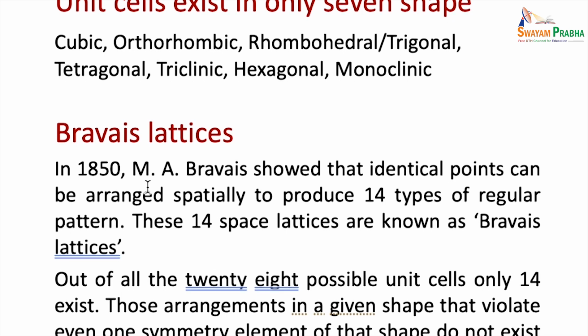In 1850, M.A. Bravais showed that identical points can be arranged spatially to produce 14 types of regular pattern. These 14 space lattices are known as Bravais lattices. Please understand that there can be 28 possible unit cells, but only 14 exist. So those arrangements in a given shape that violate even one symmetry element of that shape do not exist.